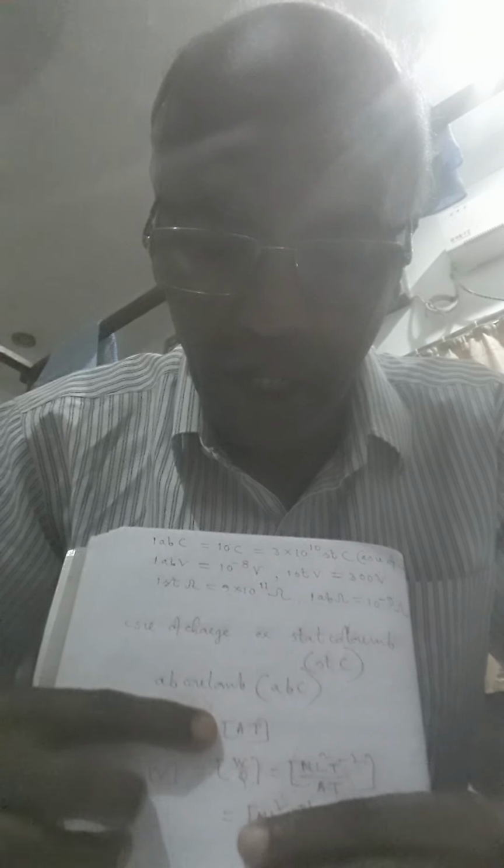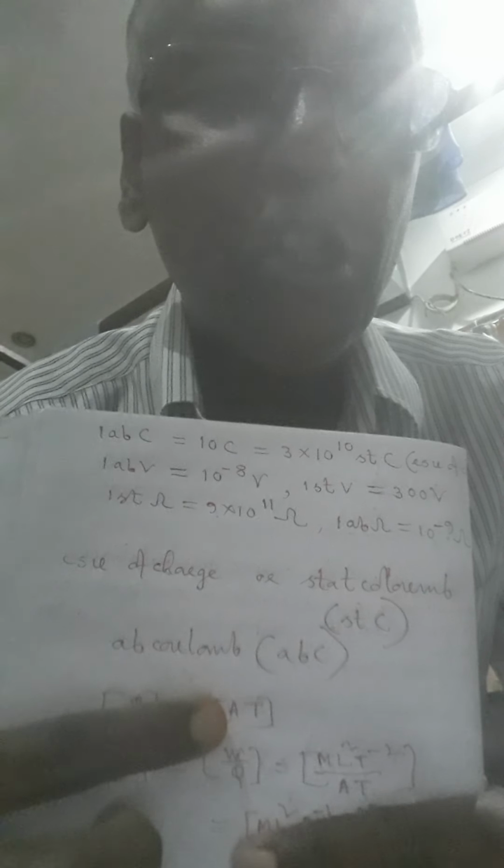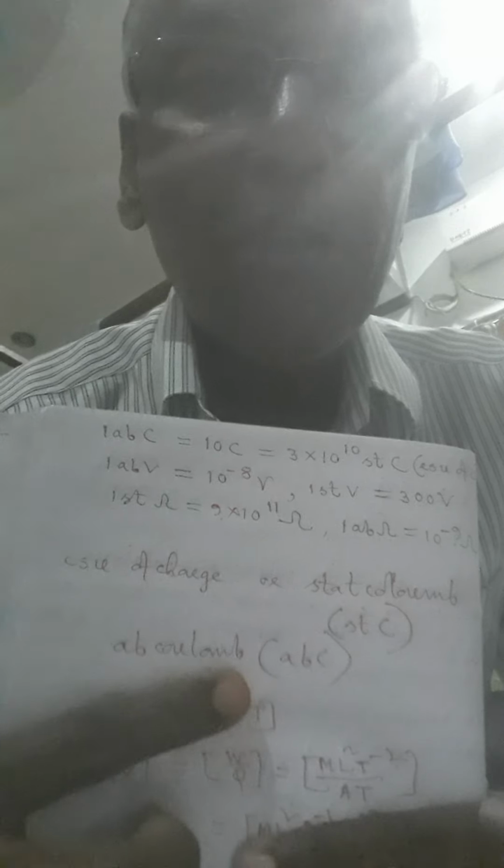Now, what is the dimension of electric charge? Actually, electric charge is equal to current strength into time. We'll read that later. So the dimension of electric charge will be the dimension of the product of current strength and time. You write it: the dimension of electric charge Q is equal to AT, where A is the dimension of current strength and T is the dimension of time.